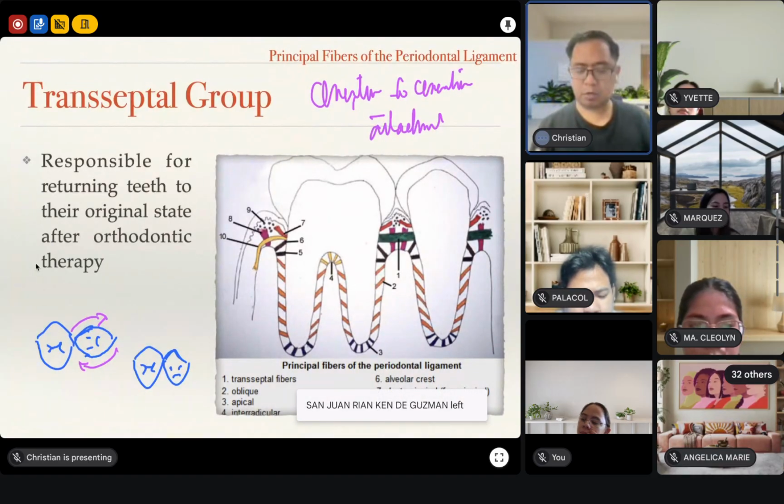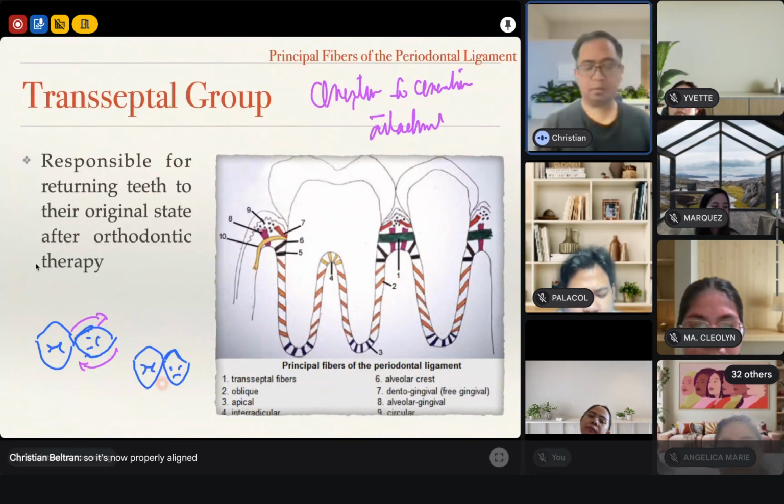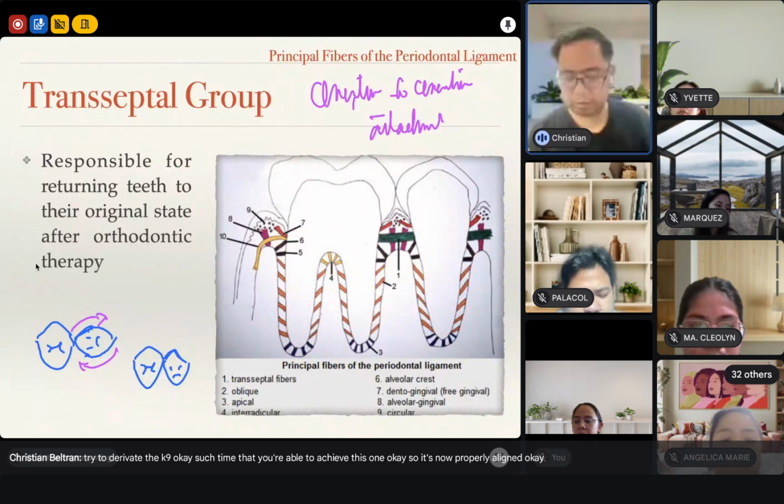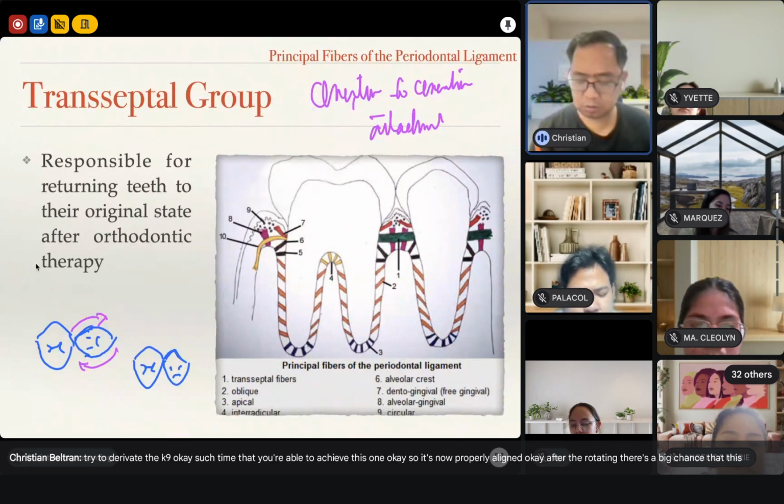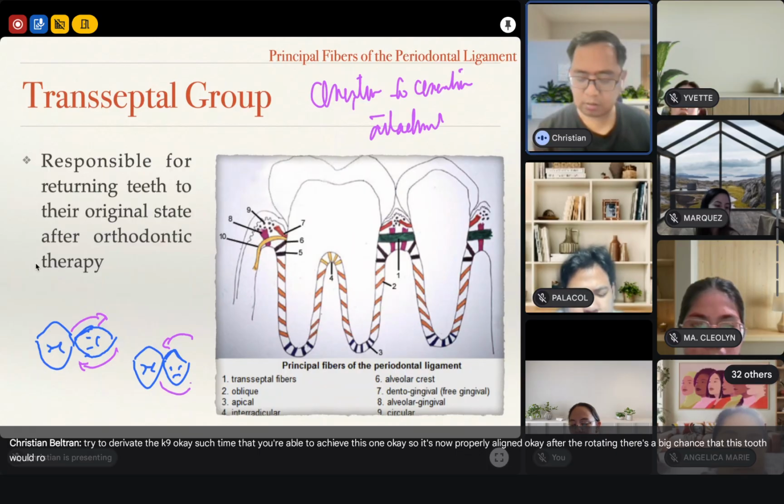So it's now properly aligned. After derotating, there's a big chance that this tooth would rotate again.